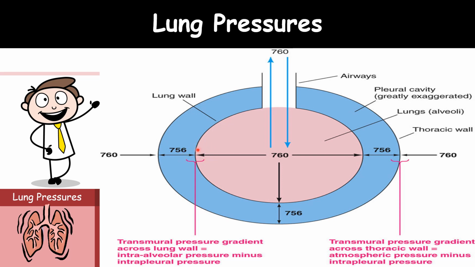The other one is the transmural pressure gradient across the thoracic wall. Here it is the atmospheric pressure minus the intrapleural pressure. So you have to know the difference between the transmural pressure gradient across the lung wall and the thoracic wall.